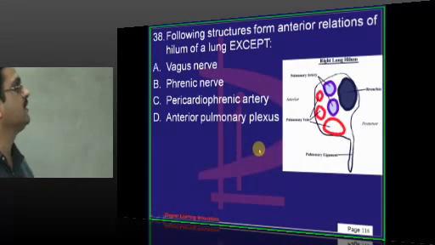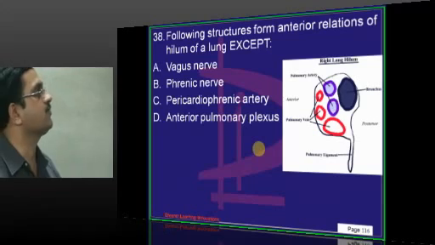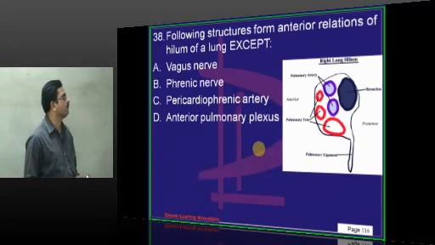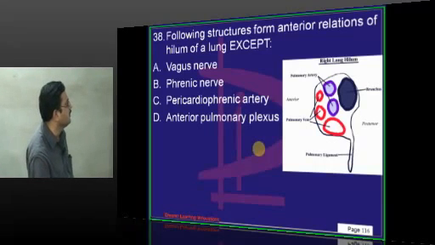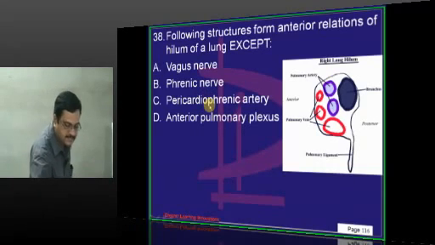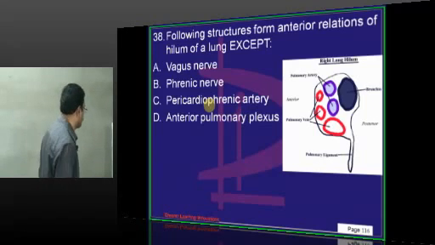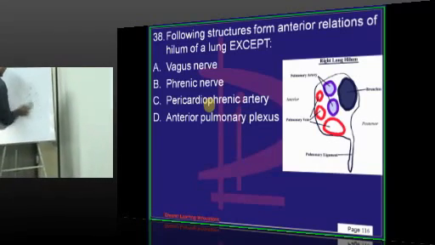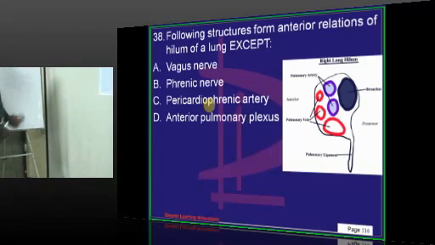Following structures form anterior relation to the hilum of the lung except. You find the vagus nerve, phrenic nerve, pericardiophrenic artery and anterior pulmonary plexus. Heart is present in front of the hilum of the lung. So phrenic nerve is supplying the pericardium.